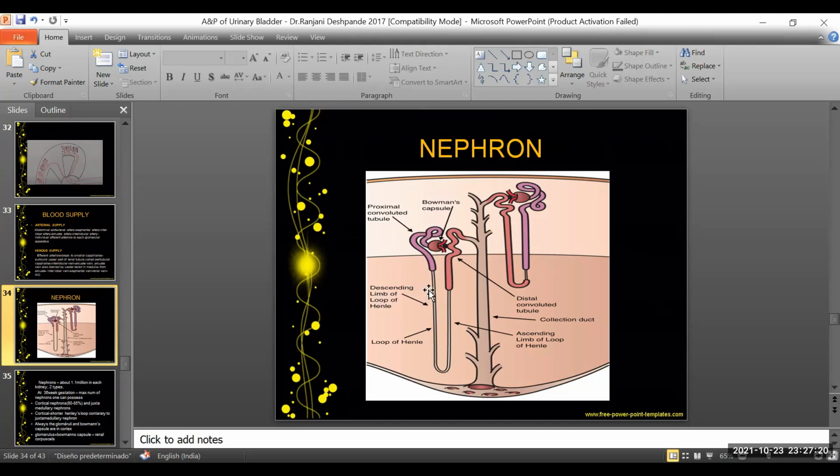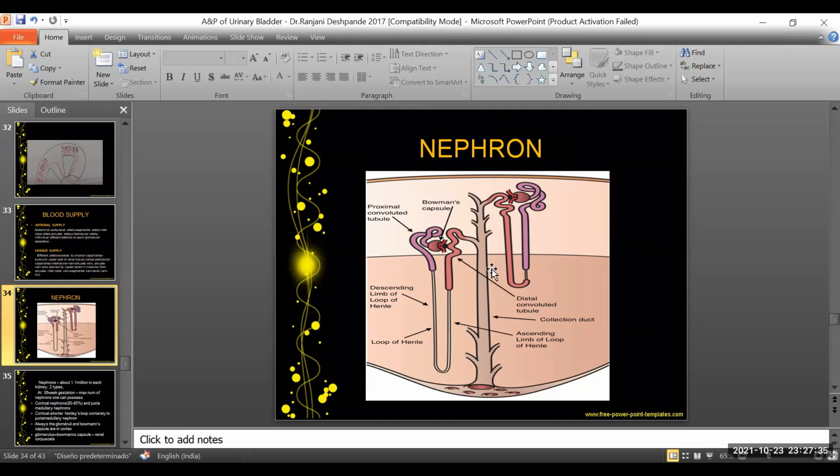Coming down, it has a descending limb of the Henle's loop. This U-shaped loop is called the Henle's loop. Then it has the distal convoluted tubule. That distal convoluted tubule is going and connecting to the collecting duct.